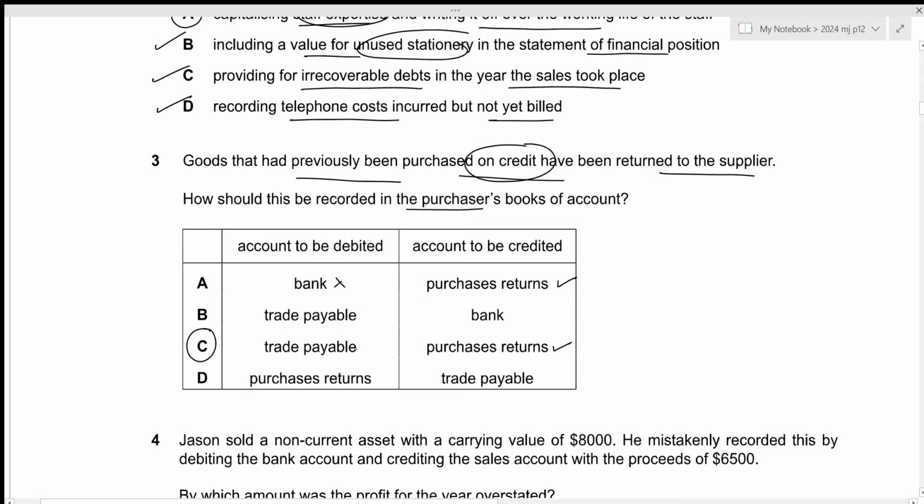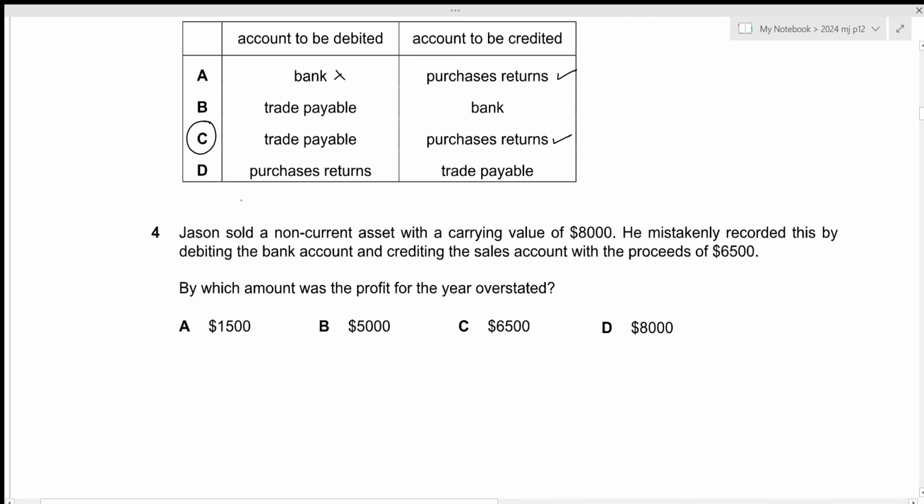This will reduce our trade payables because we've already returned the goods. It means that the amount that we have to pay back to the credit supplier will be lower than what it previously was. That is all for the third question. Let's move towards the next one.